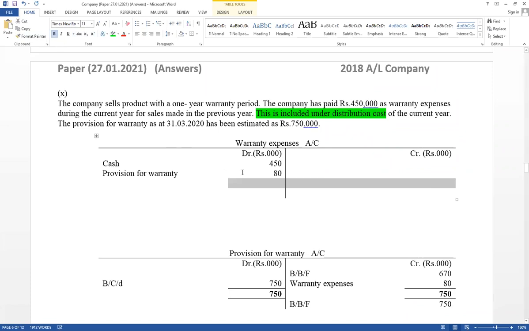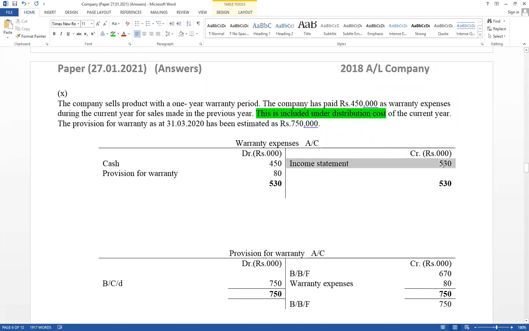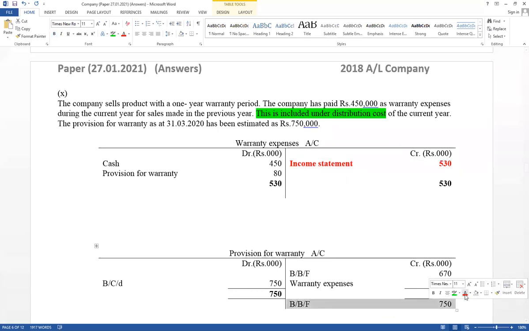Expense close. Therefore, debit side take the total value. Debit side total amount equal 450 plus 80 equal 530. Take that value credit side. Expense account should be closed. Therefore, 530 difference value as an income statement. This is the value should be considered as a warranty expense. This one income statement. Therefore, this is the value should be included under distribution expense as a warranty expense. This is the value should be included under current liability as a provision for warranty.